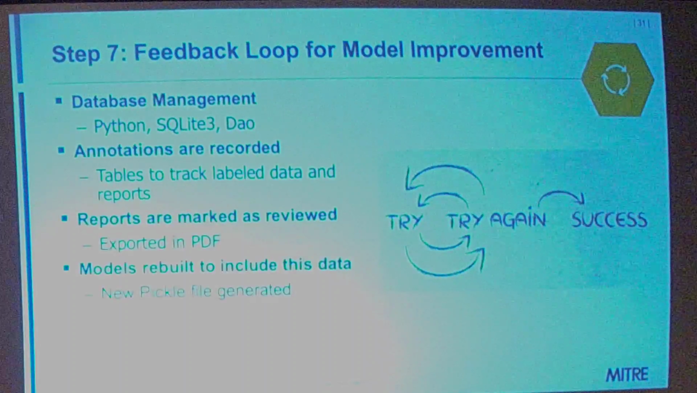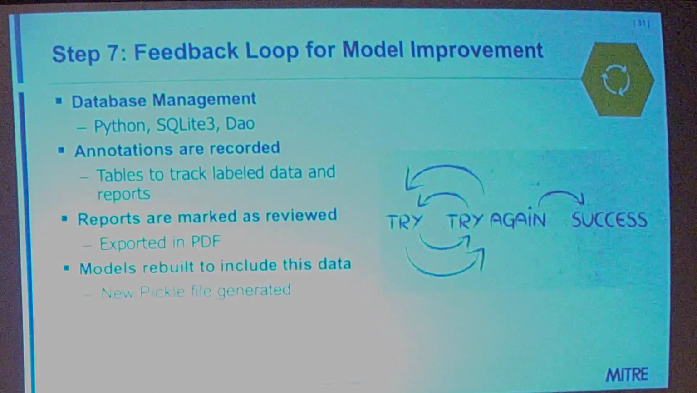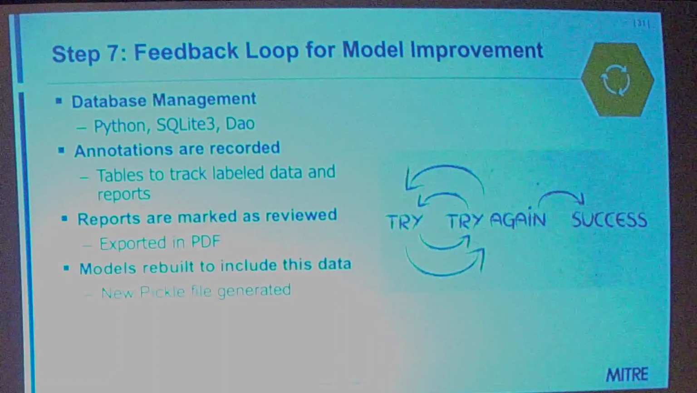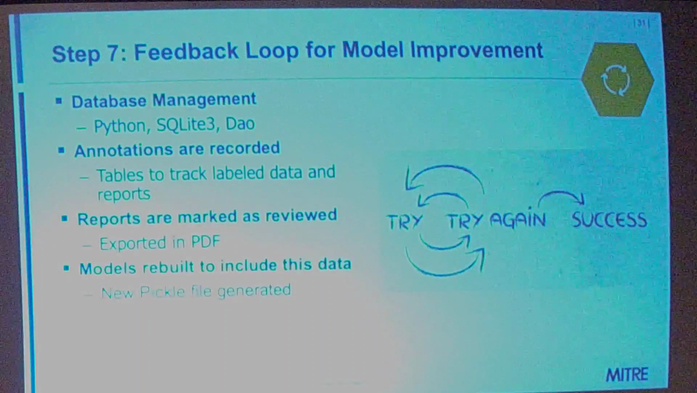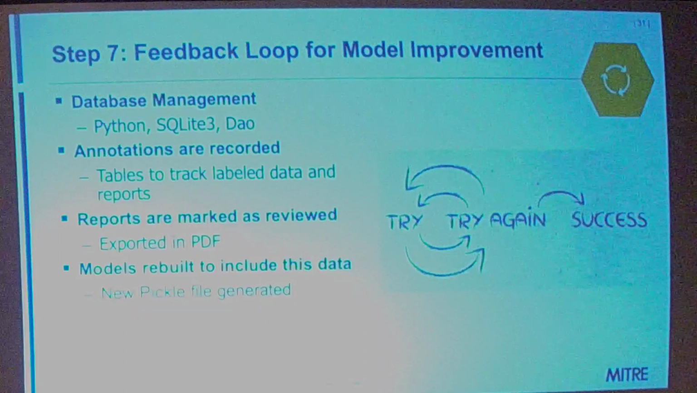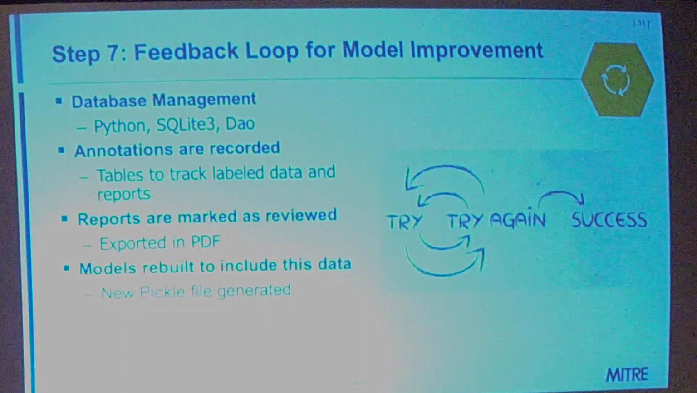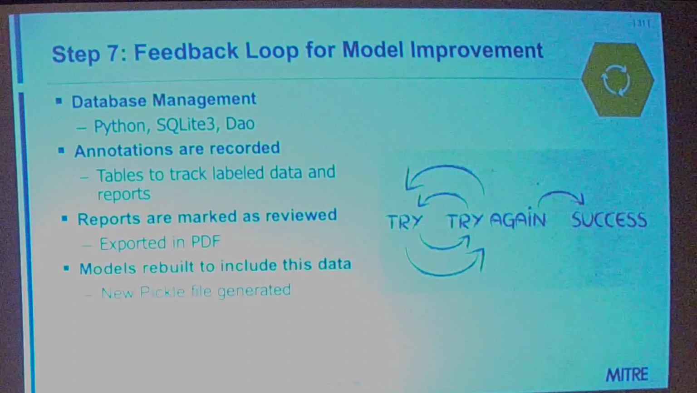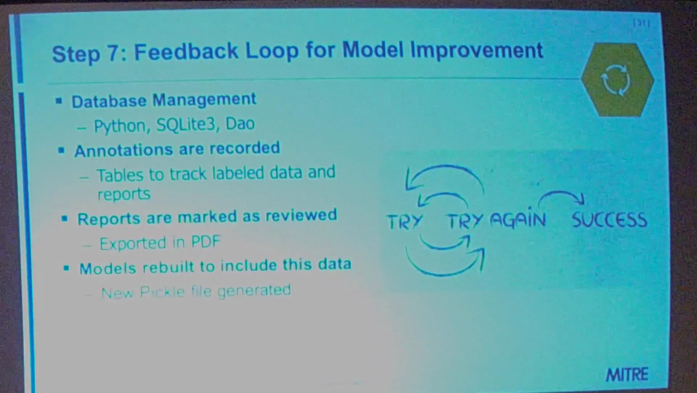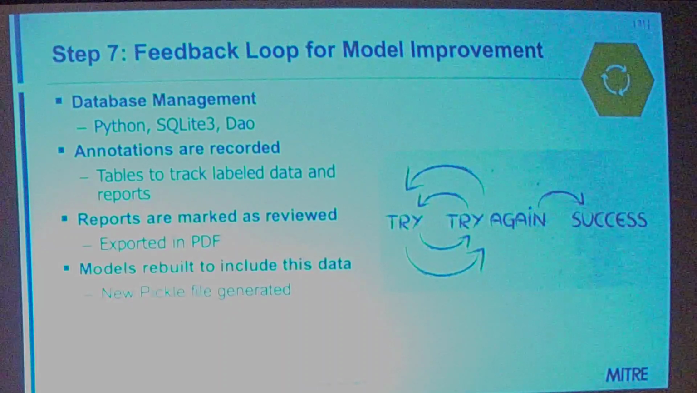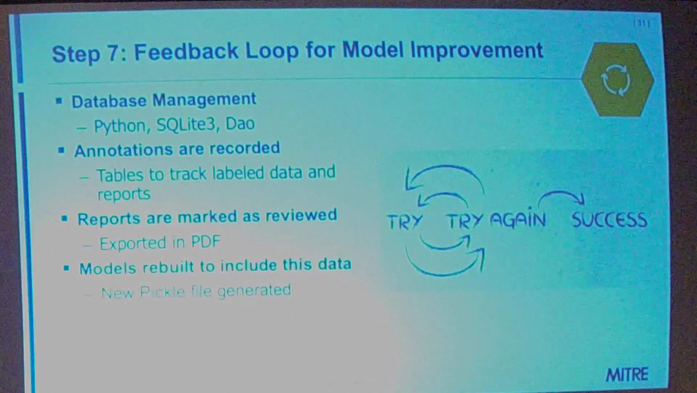And the very last step in our process was to create a feedback loop to improve our model. We used a database to track the different true positives, false negatives, all that good stuff. We had different tables to help keep our annotations all organized so that we could reuse them and make our model better each time. When you're done with a report, you can export it in PDF, and if you have a lot of new annotations that you want to add and rebuild the model, you can go ahead and create a new pickle file and run that through with your new reports.